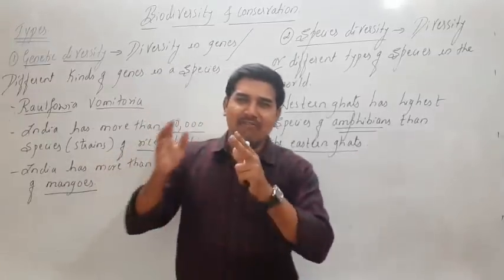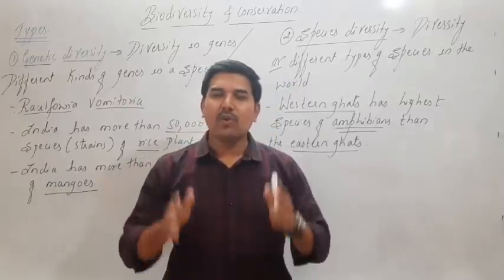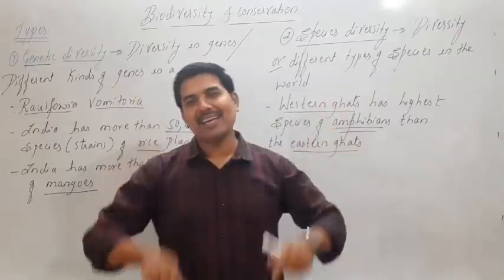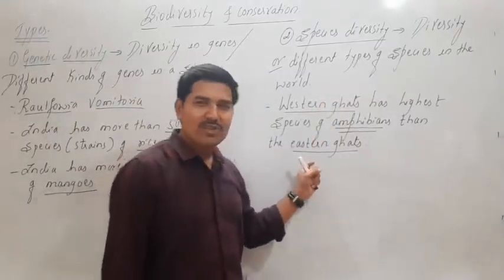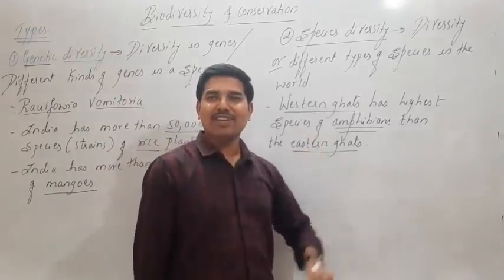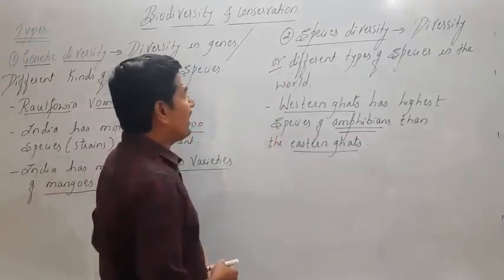That means amphibians are more in Western Ghats, less in the Eastern Ghats. Look at the species diversity, because the environment also plays an important role for the survival of the species. This is what is called species richness. This is the diversity of the species. Okay, with this we'll move on to the next part.